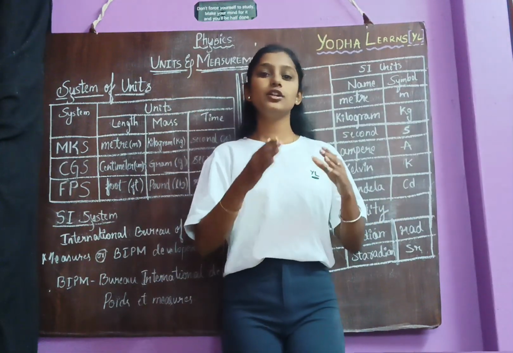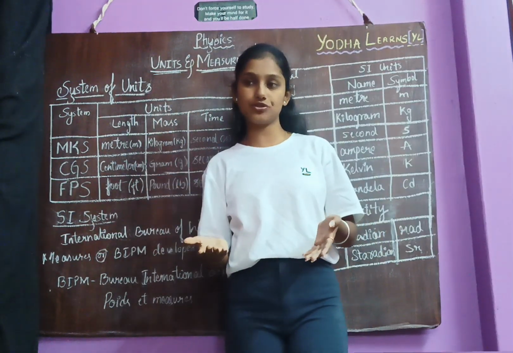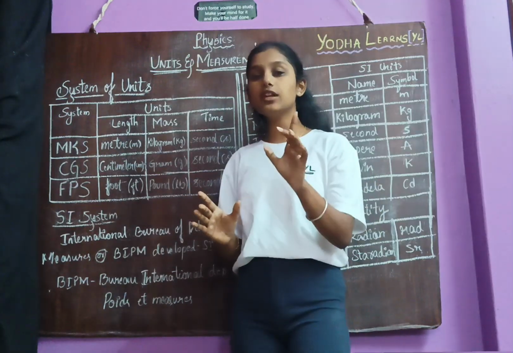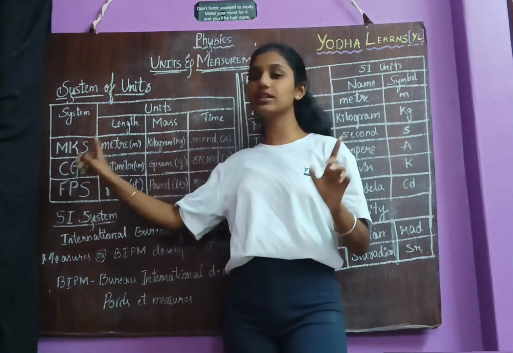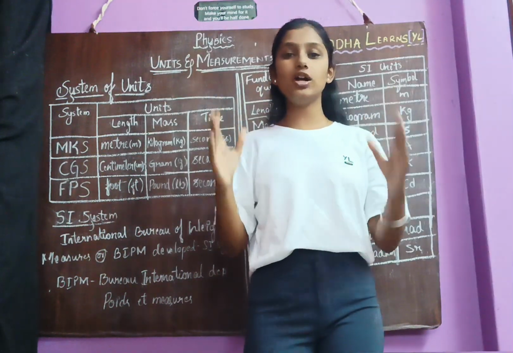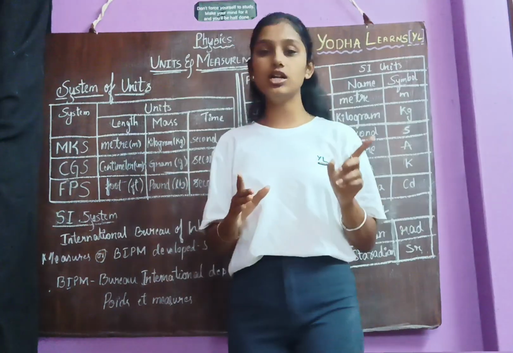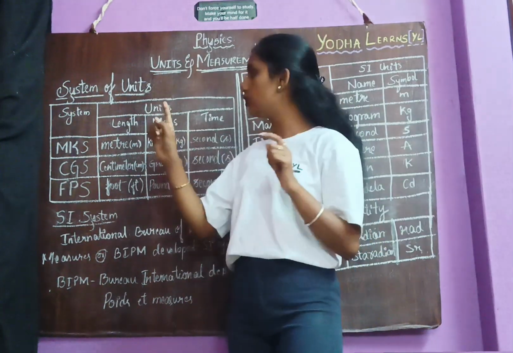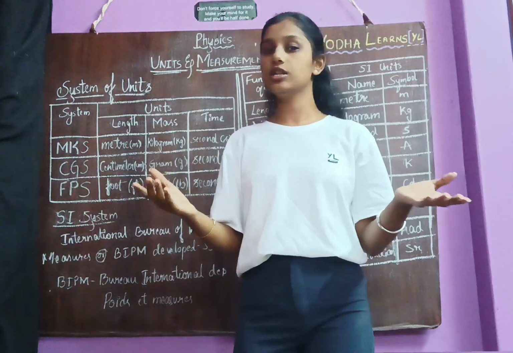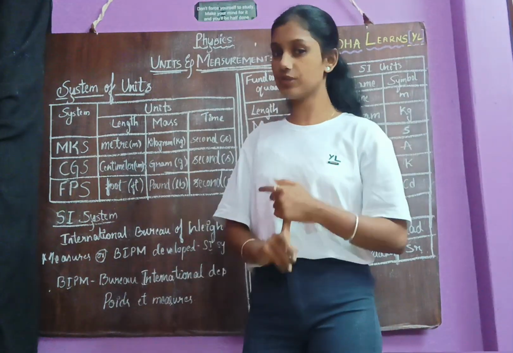If you practice one unit and they practice other units in their country, then communication will be difficult. So internationally they have accepted one single system, MKS, and this is the universal or worldwide or international unit. That means in the whole world, everyone should use this. If they use this, then it is understandable for people of all countries, and so it is called the internationally accepted type of system.